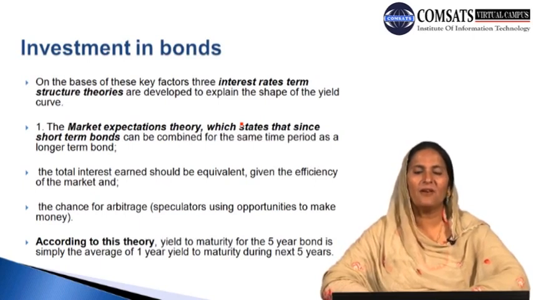On the basis of these key factors, three interest rate term structure theories are developed to explain the shape of the yield curve.